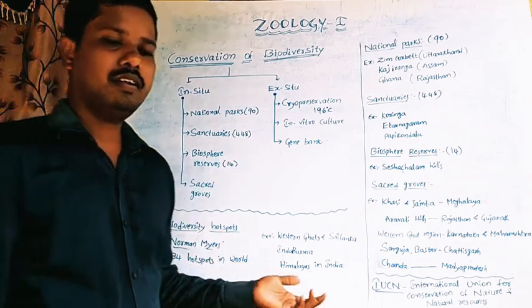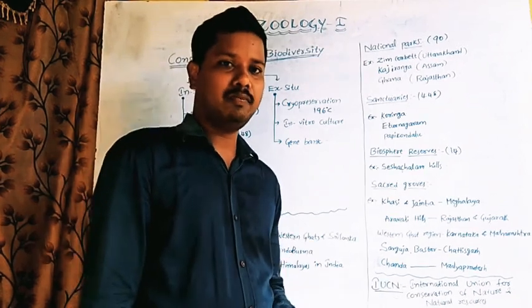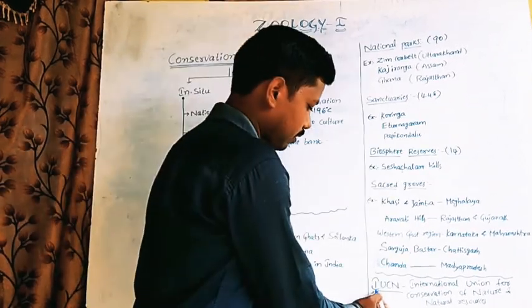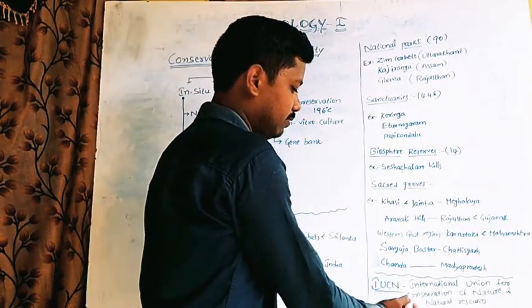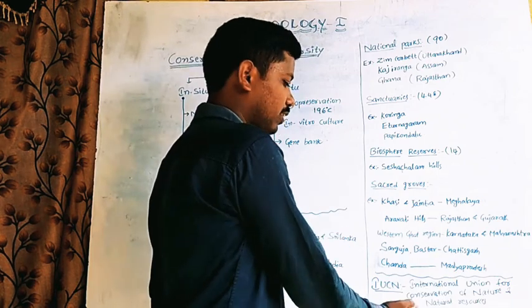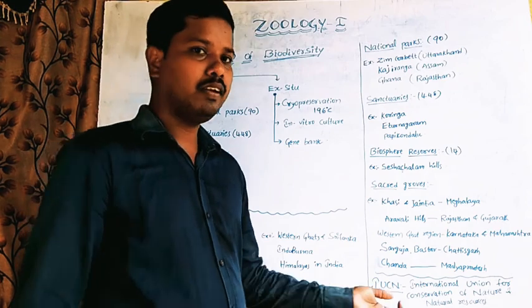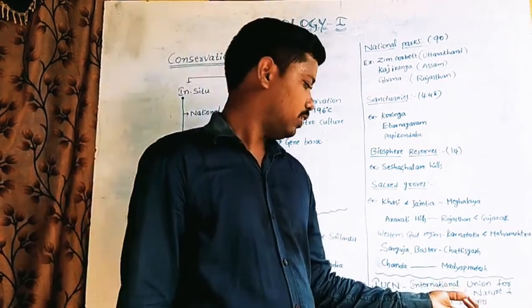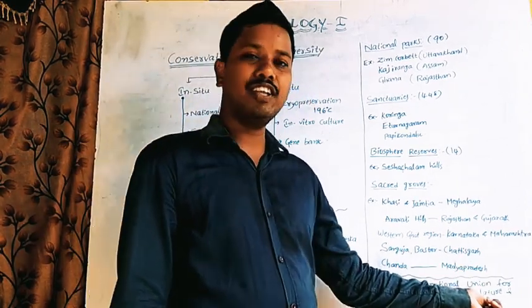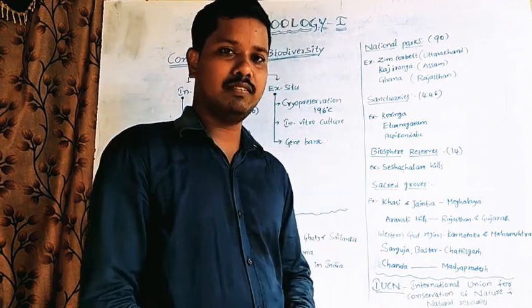Here IUCN, this abbreviation is International Union for Conservation of Nature and Natural Resources.